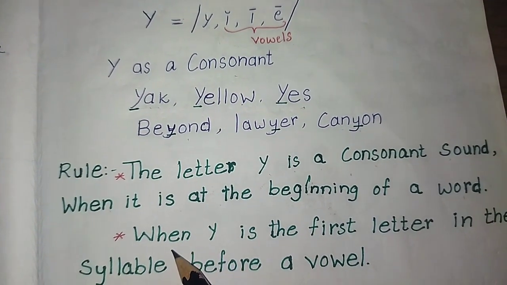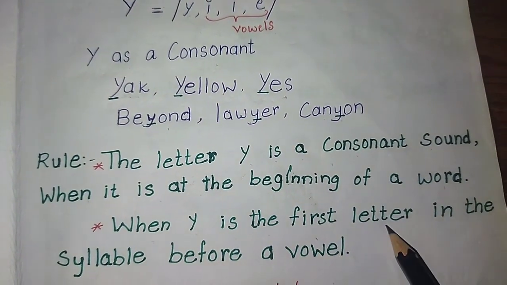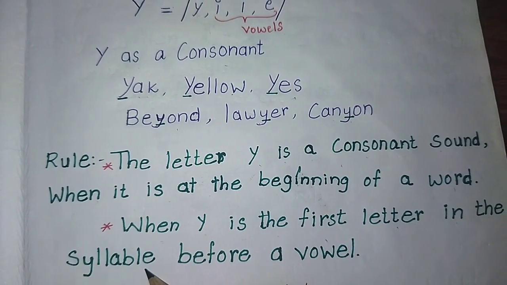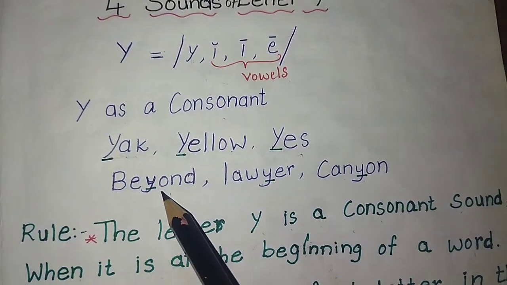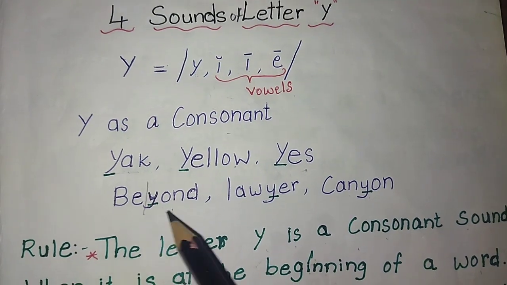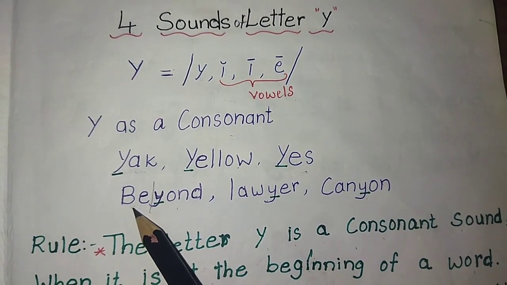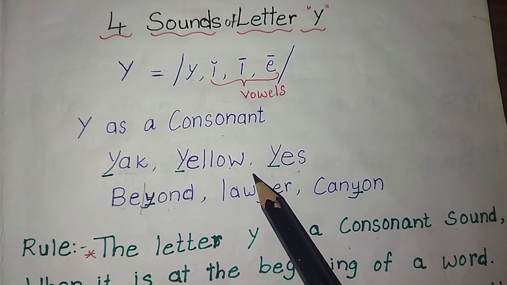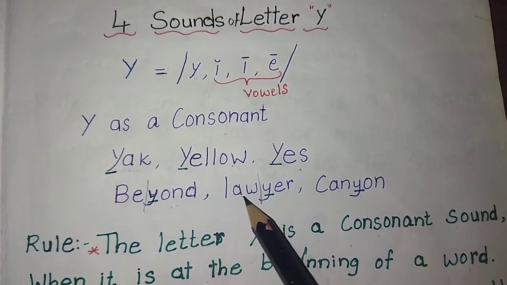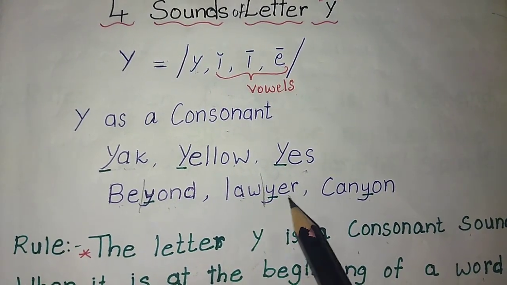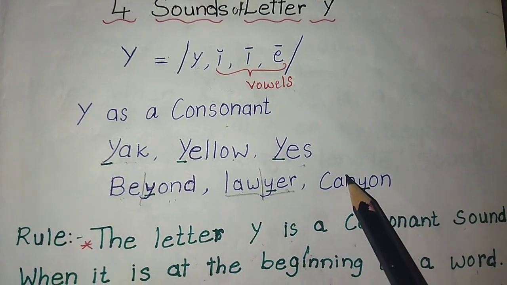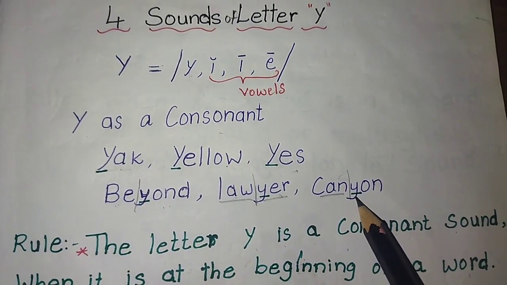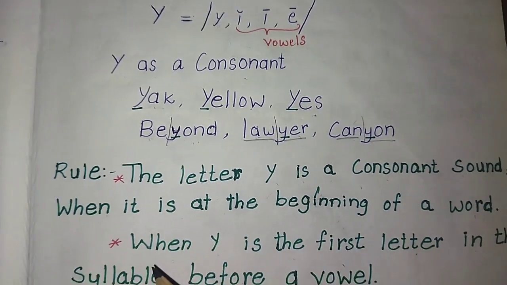The second one is when Y is the first letter in the syllable before a vowel. See here, this is the first syllable, second syllable. Here also, we are breaking the syllables. In this, two syllables are here. This is the first syllable, second syllable. So what is it saying?